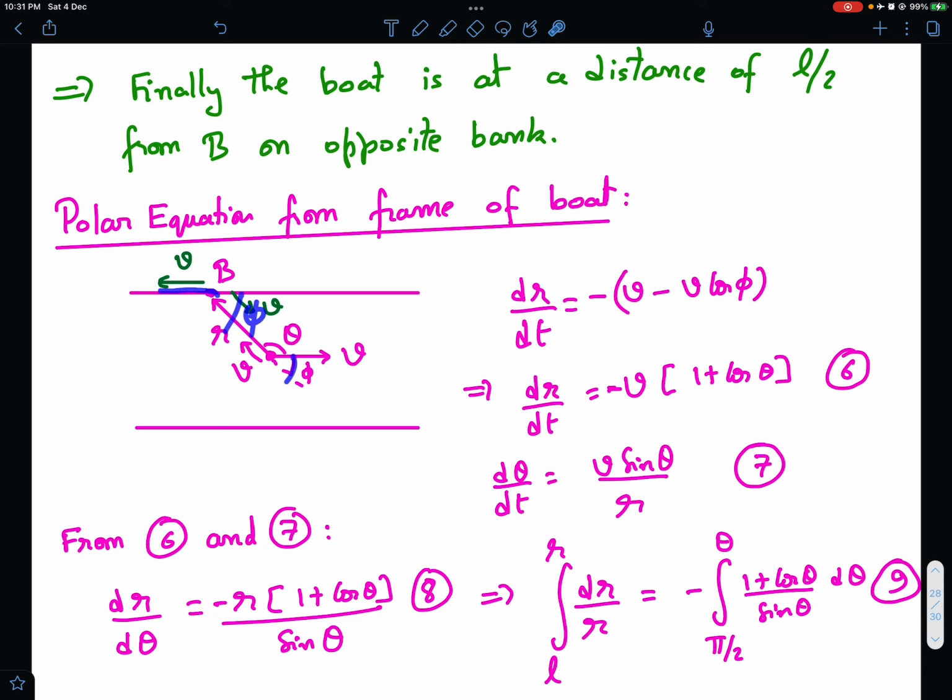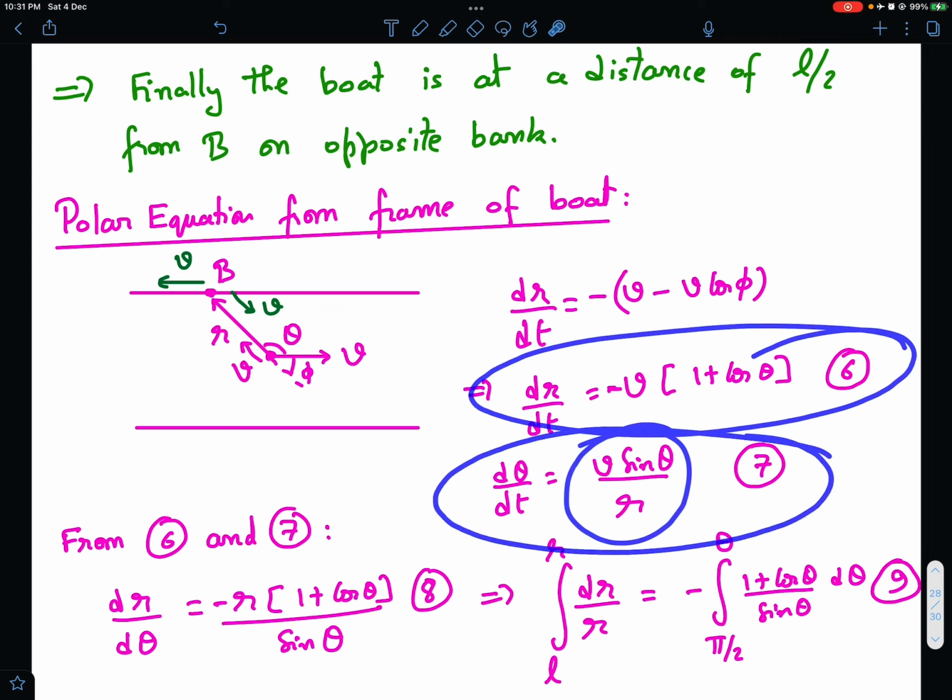You can say v sin phi if you want to see it carefully using geometry. If this angle is phi, this angle is phi, and you draw a normal over here, so this is 90 degrees and this is 90 minus phi, so this component becomes v cos of 90 minus phi, which is v sin phi. But sin of phi is the same as sin of 180 minus phi, so we can also write sin theta. So d theta by dt is v sin theta by r.